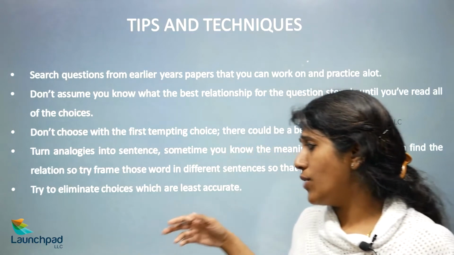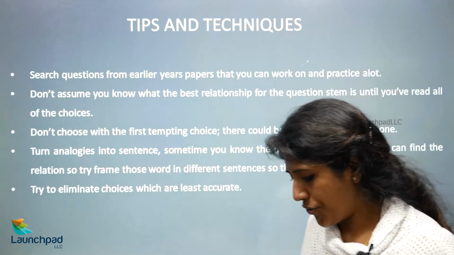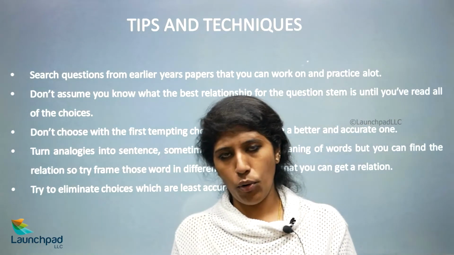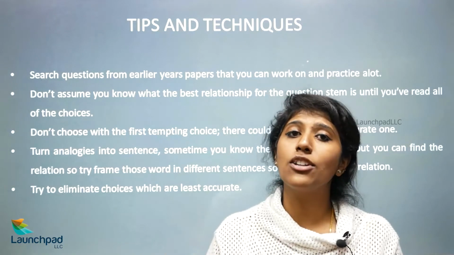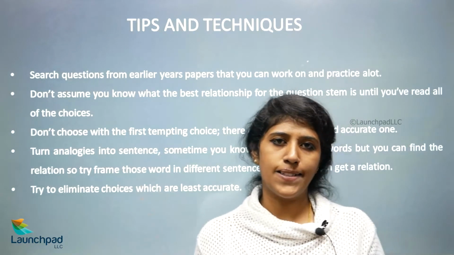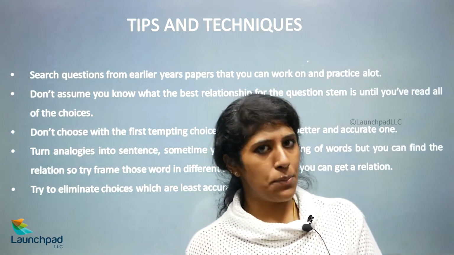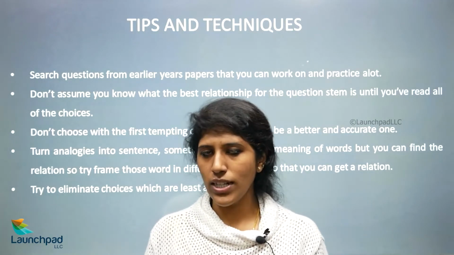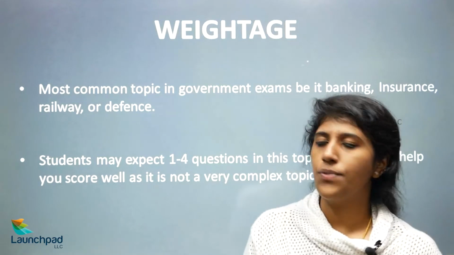Next, try to eliminate choices which are least accurate. There is a method called the elimination method, wherein you have all four options. Read all four and try to eliminate the ones which are not close to the answer. Once you start eliminating the ones that are not close to the answer, you will have the answer itself.